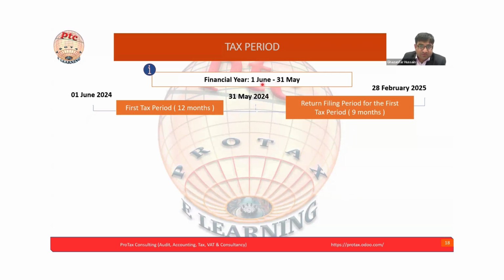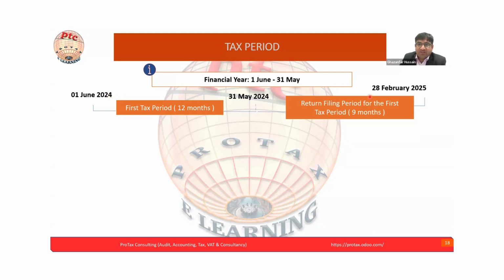Fiscal year is 1st June to 31st May. Here we show the first tax period is 12 months from 1st June till 31st May. Here there is a typo error. It should be 23 instead of 24.